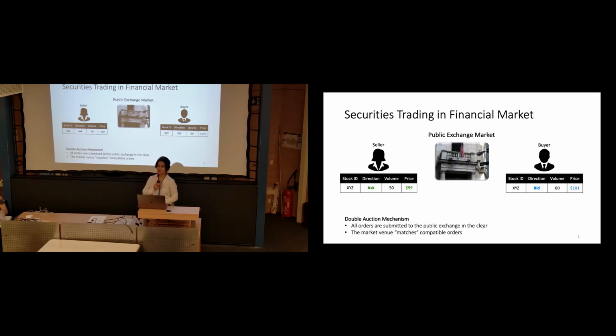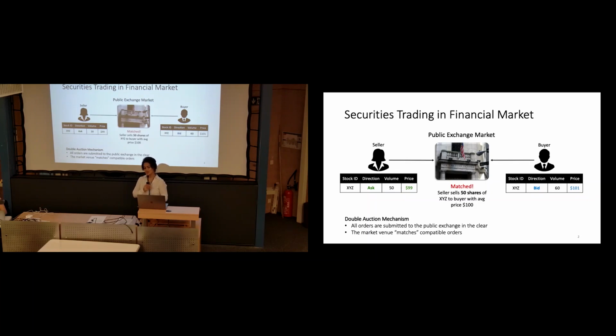Usually these types of trades happen in a public exchange market, for example NASDAQ or the New York Stock Exchange. And it goes through a mechanism called the double auction mechanism, which basically means that all the orders, buy and sell, come into this public exchange in the clear, and everybody can see them in public. This market venue, this exchange platform, does the matching between the sellers and the buyers.